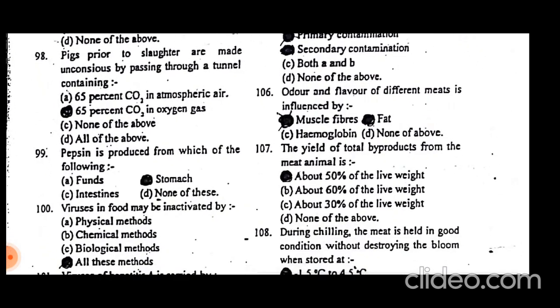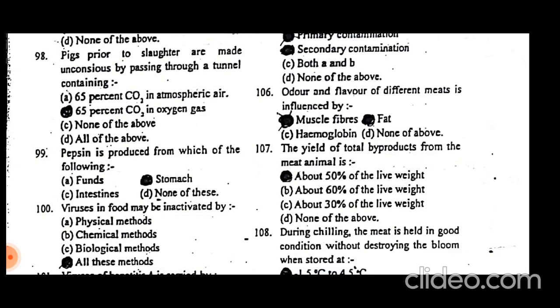Pigs prior to slaughter are made unconscious by passing through a tunnel containing 65% carbon dioxide in oxygen gas. That is a very painful way of making the animals unconscious, and there are many animal rights authorities who force animal keepers not to use these techniques.